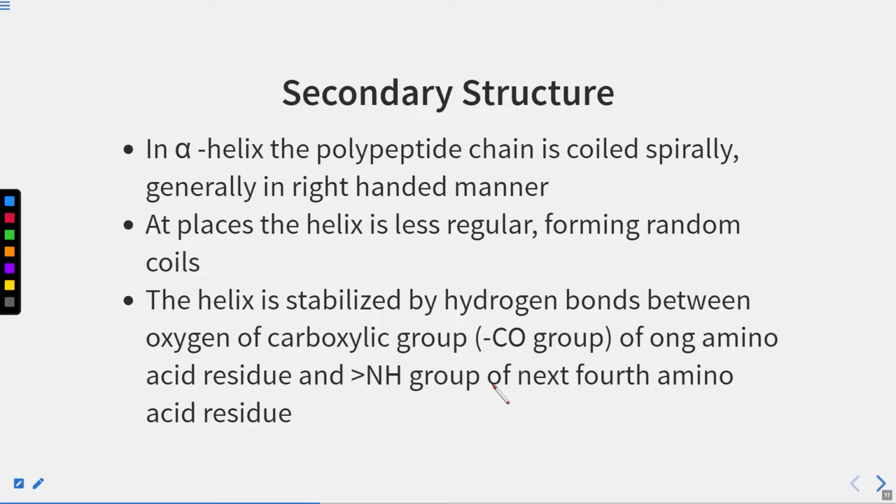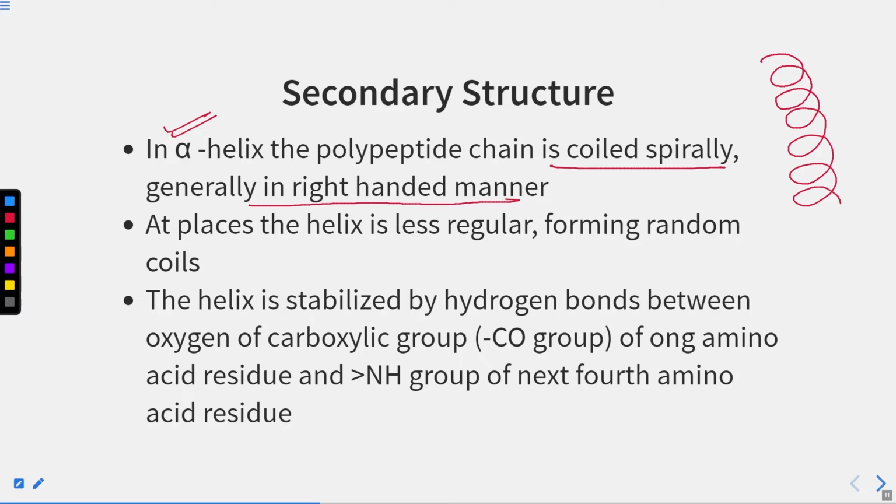The alpha helix is a polypeptide chain coiled spirally, generally in a right-handed manner. It is a polypeptide chain, and it is coiled spirally like this. The coiling is in a right-handed manner.